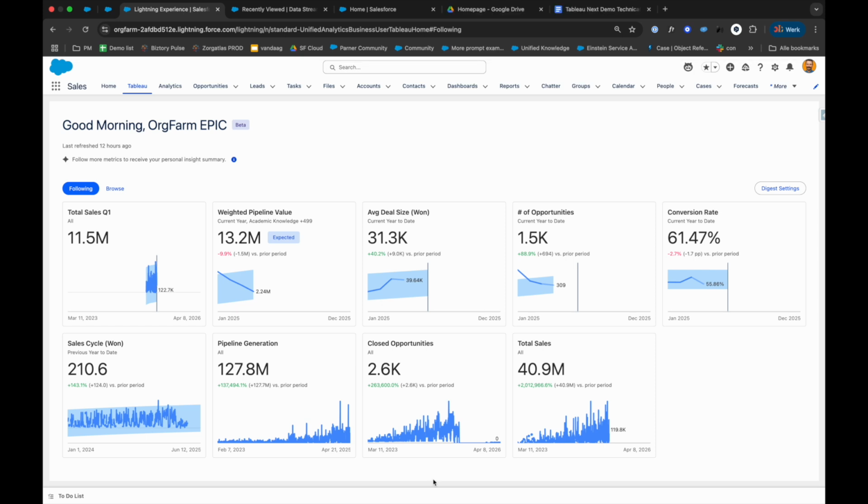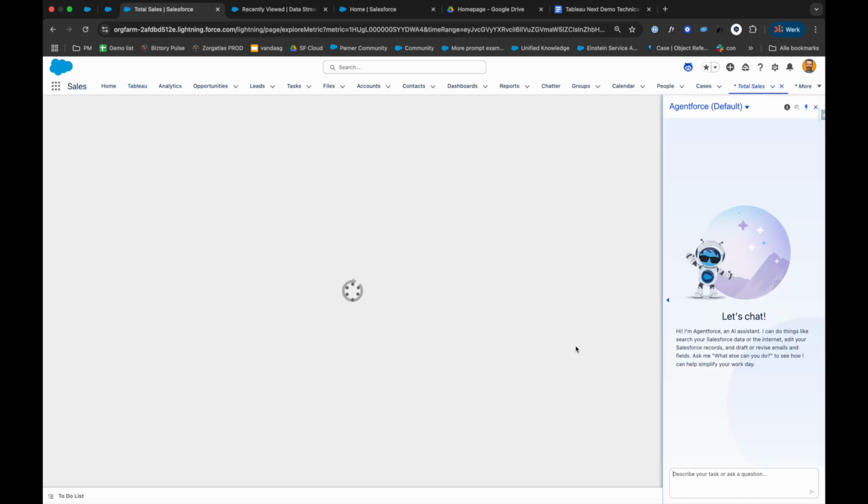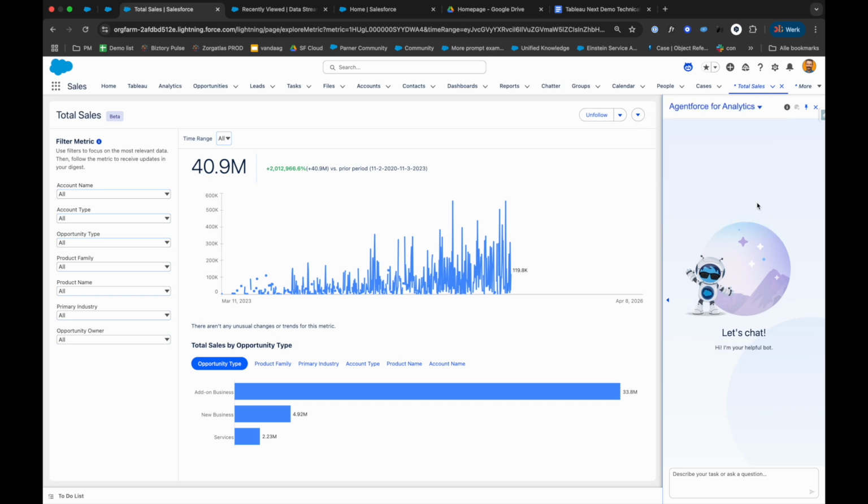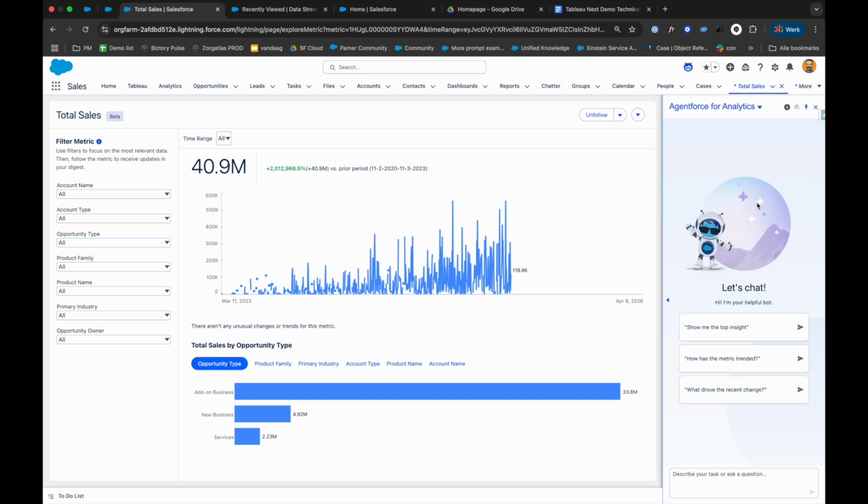We didn't talk about the agentic part too much yet, but for example, and this is really lovely, if I dive into one of my metrics, Salesforce knows what I'm looking at. That means that I can start asking questions about the visual I am looking at. Out of the box, of course, I have my Agentforce available, which can ask me general questions about my CRM, but with Tableau Concierge, I can ask Agentforce for Analytics to interpret the metric I am looking at.